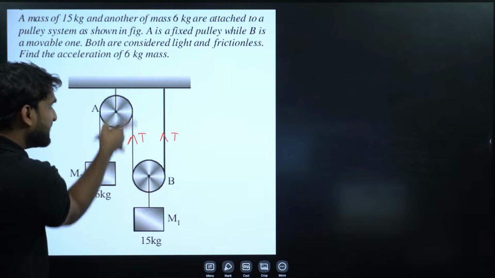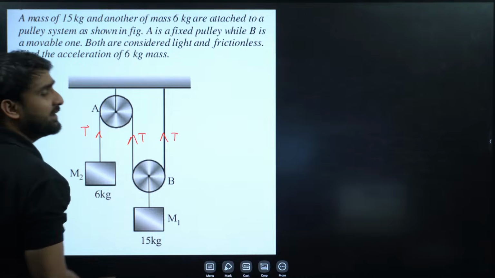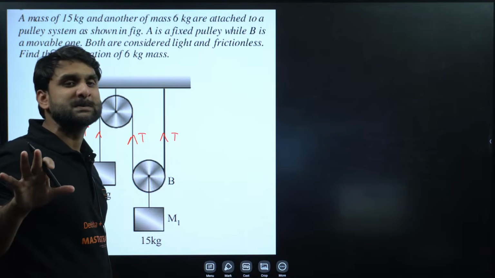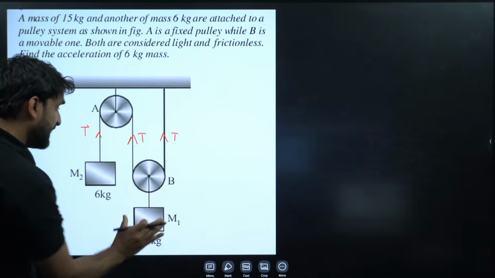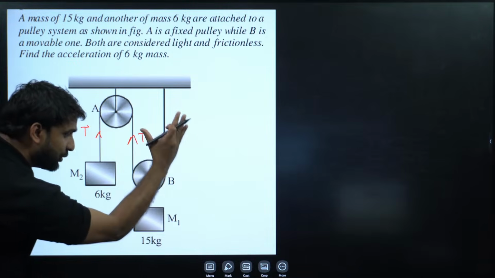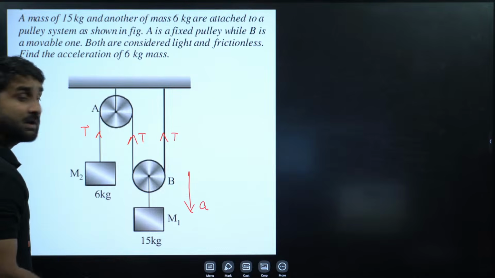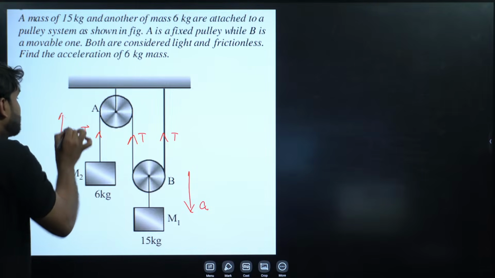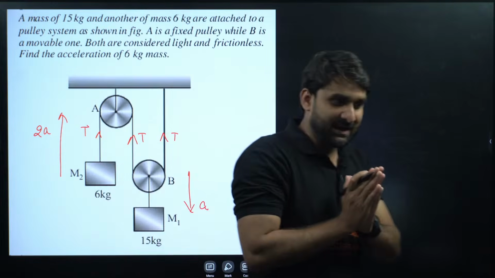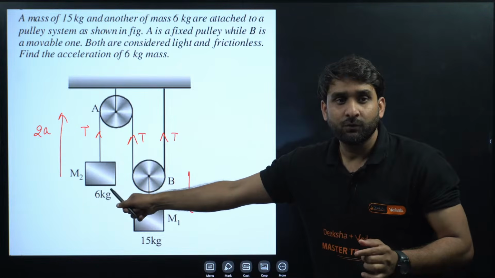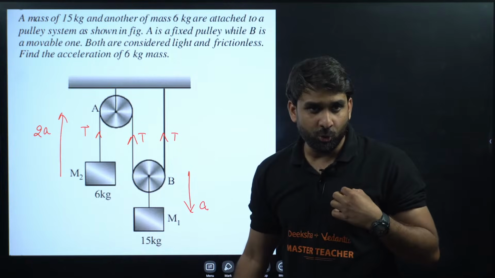If this is a single string, the tension everywhere will remain the same, because this is the single string. But the important part is, if this block of 15 kilogram is going in the downward direction with some acceleration, let's say this acceleration is A, the acceleration of this block will be 2A. Please keep it in mind. The acceleration of this block will be twice the acceleration of this block. This is not my own homemade rule.